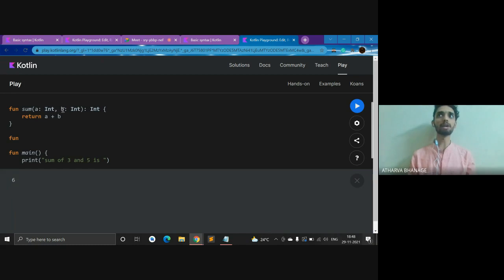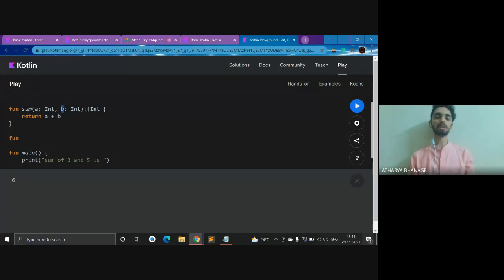Like if you have y equal to f of x, we have just one variable, that is x. But here we have two variables, a and b. So what is the type of a? That is int. What is the type of b? That is int. All right.